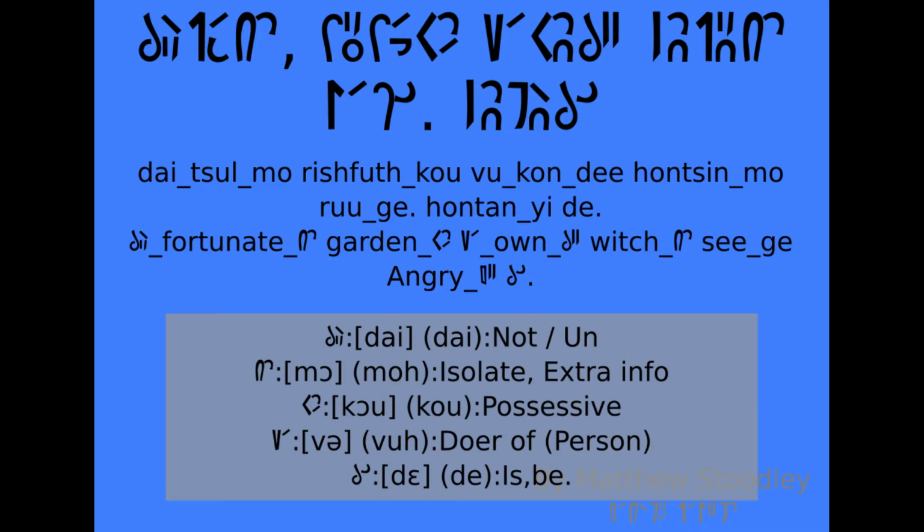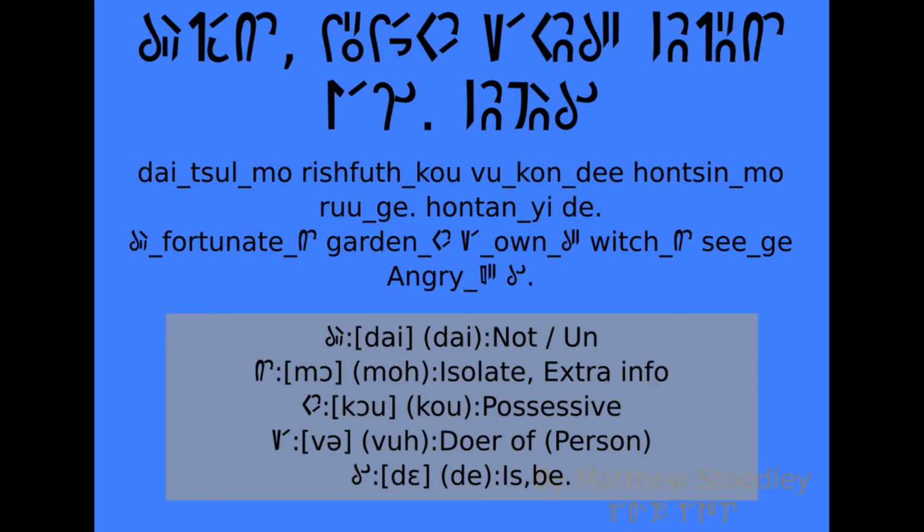Okay, now if you want to turn something into not, we use die, which basically negates anything. And that is a modifier. It comes at the beginning of a word. Mo is used to isolate for extra information. Ko is the possessive, so the garden's owner would be the garden co-owner, actually.